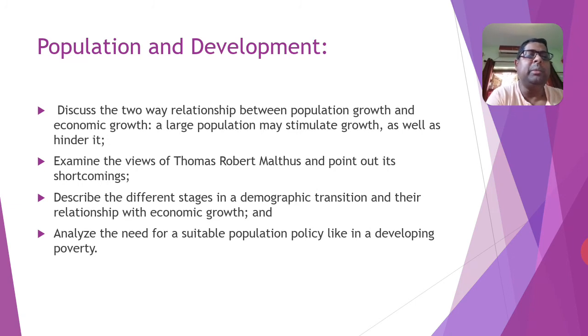A large population may stimulate growth as well as hinder it, and you have to examine Thomas Robert Malthus's Malthusian theory of population and point out its shortcomings, what are the main shortcomings of this theory, and you have to describe the different stages in a demographic transition and their relationship with economic growth. And again you have to analyze the need for a suitable population policy in a developing country.